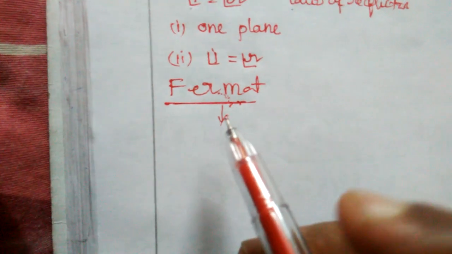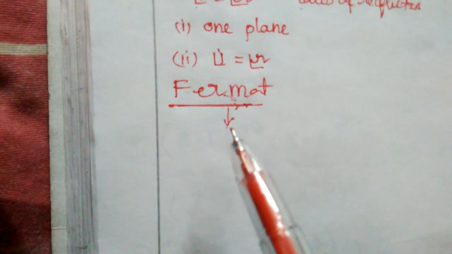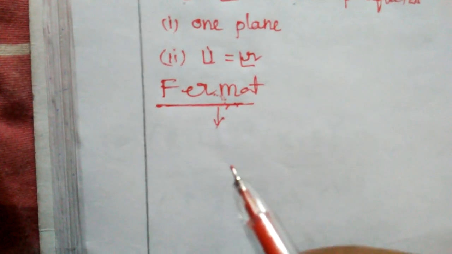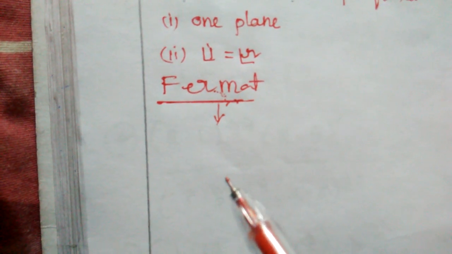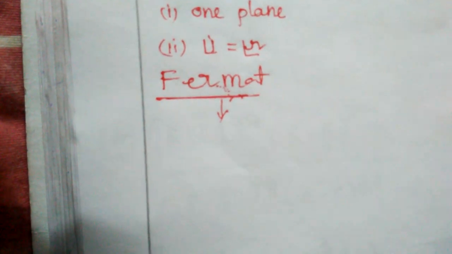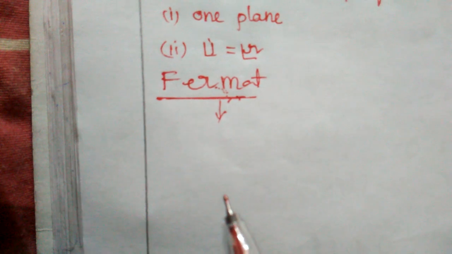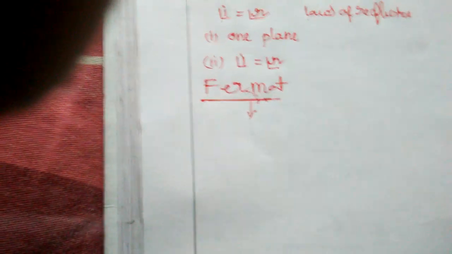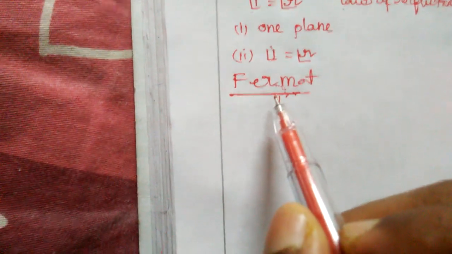Okay, you can read about this in the textbooks, but here I'm not explaining it deeply, because for the polytechnic entrance examination we won't get any questions from this. We only need to know about Fermat, because he is the first man to explain the Fermat principle regarding light. Now we are going to learn another concept.